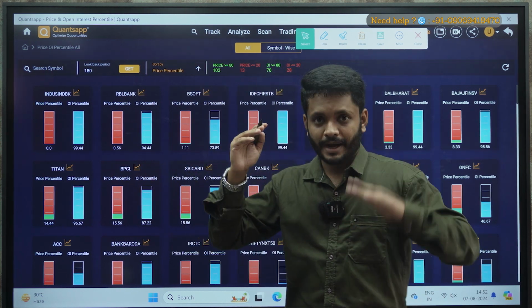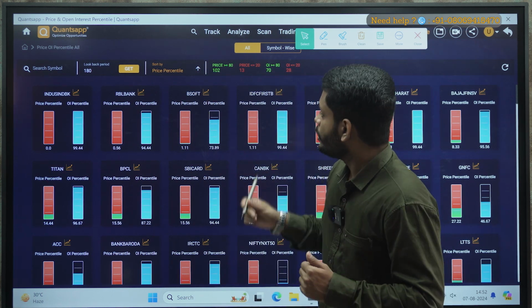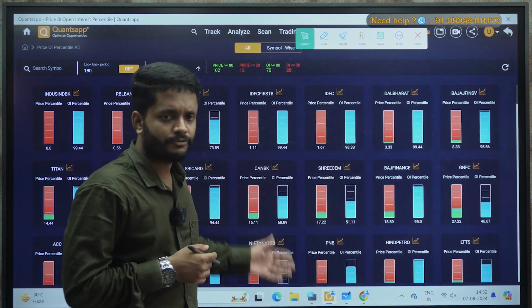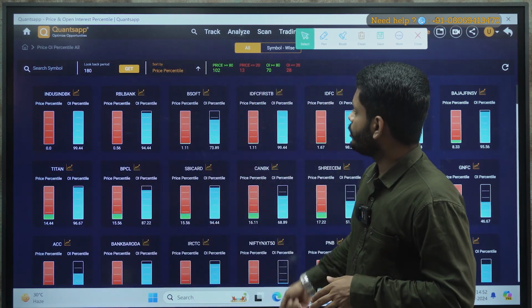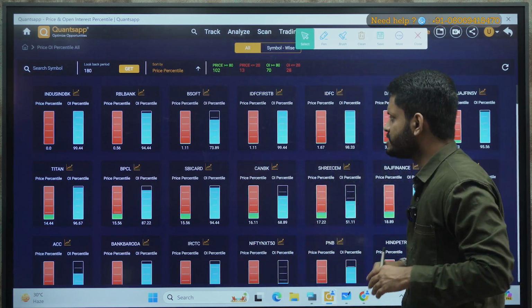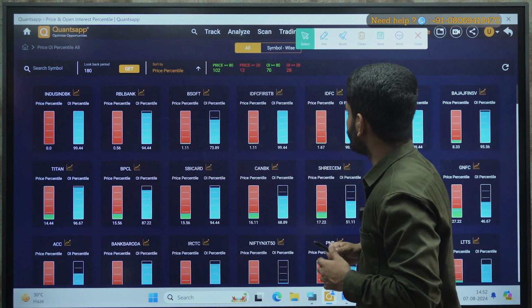What does it mean? Price going down, OI shooting up, short build-up. So you can expect that more and more people are shorting here and we can expect a further breakdown. So this is how you can find a breakout or breakdown trade using price OI percentile. Another one of the, I would say, fancy tools which you can definitely use. This will definitely help you improve your trading.